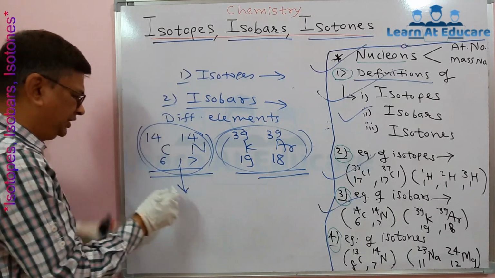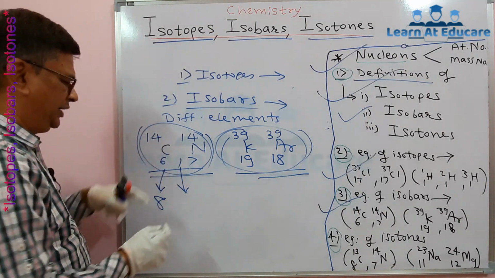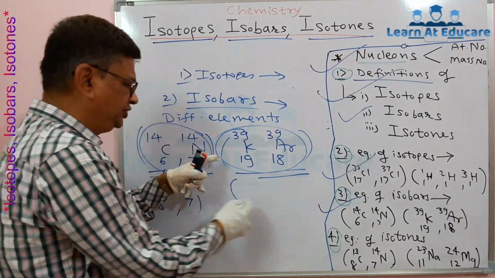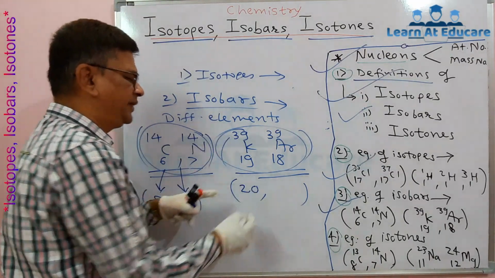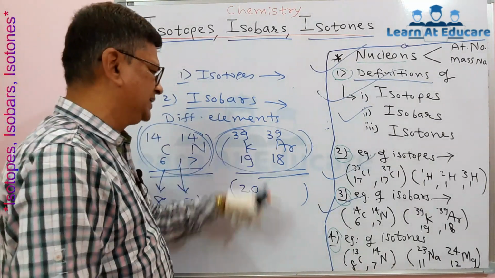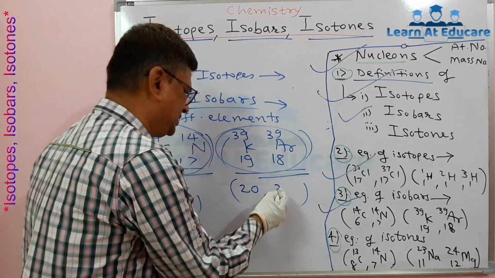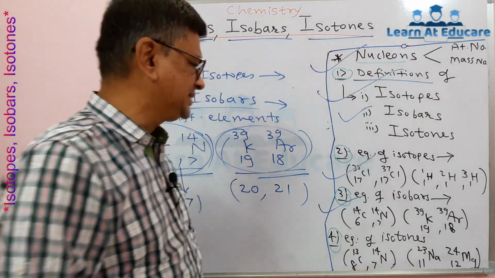For example, this carbon has 14 minus 6, 8 neutrons. This nitrogen has 14 minus 7, 7 neutrons. In this pair, potassium has 39 minus 19, that is 20 neutrons, but argon has 39 minus 18, that is 21 neutrons. So that is about isobars and their examples.